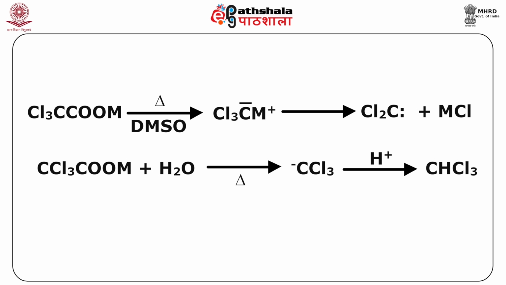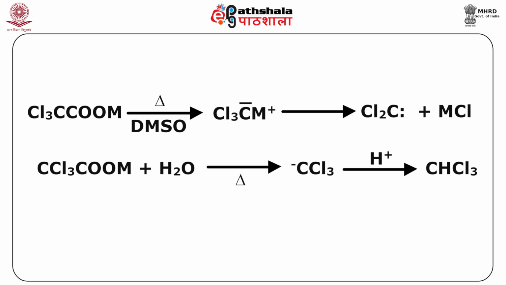Another case let us consider is the decarboxylation of trihaloacetates in aprotic solvents. As you can see here, we can start with this trihaloacetate, and in the presence of DMSO, on further treatment there can be removal of MCl and the formation of dichlorocarbene, and obviously there is a decarboxylation which is happening along the way.